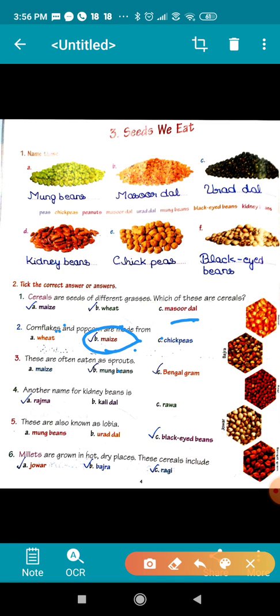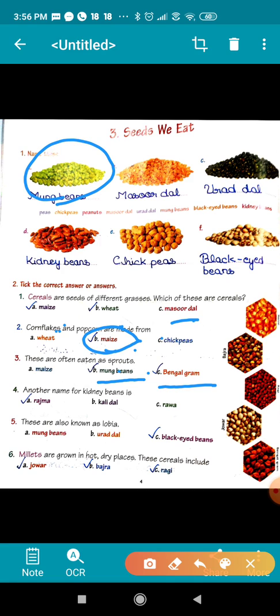These are often eaten as sprouts. Children, you know that sprouts are very healthy, and some of you are also eating these sprouts. And can you tell me which seeds are often eaten as sprouts? The answers are moong beans and Bengal gram. Okay, moong beans is this one, and Bengal gram, that is black chana, right?